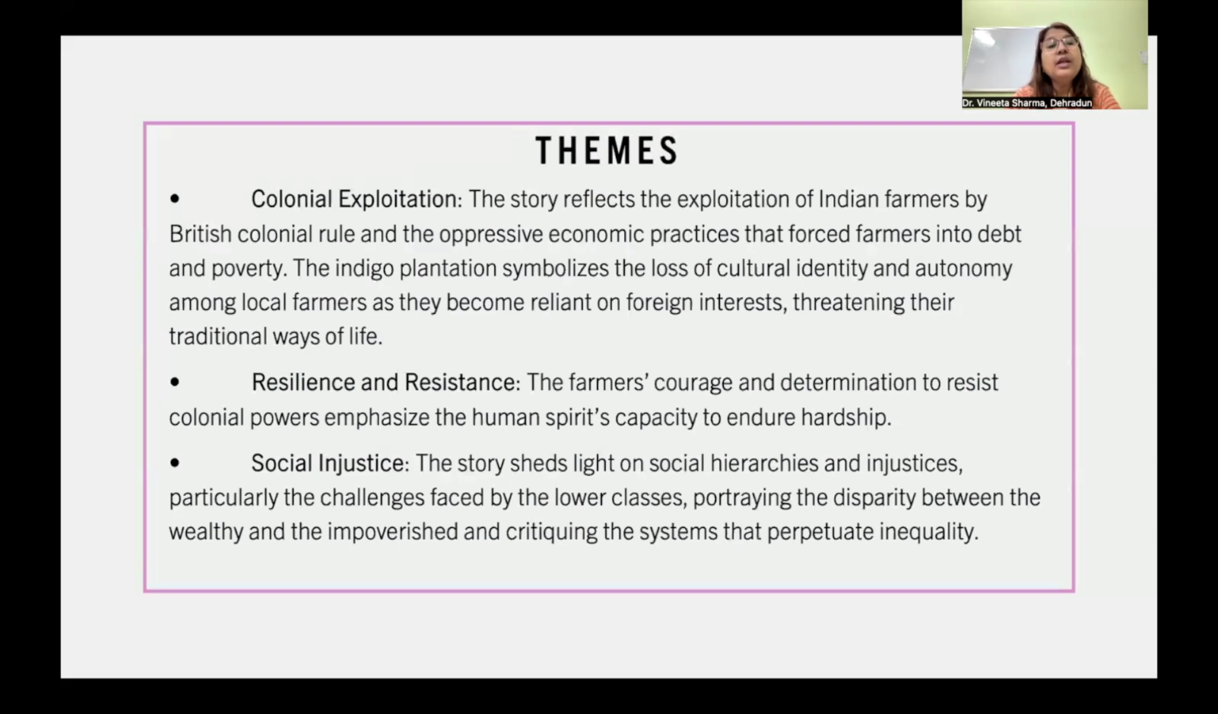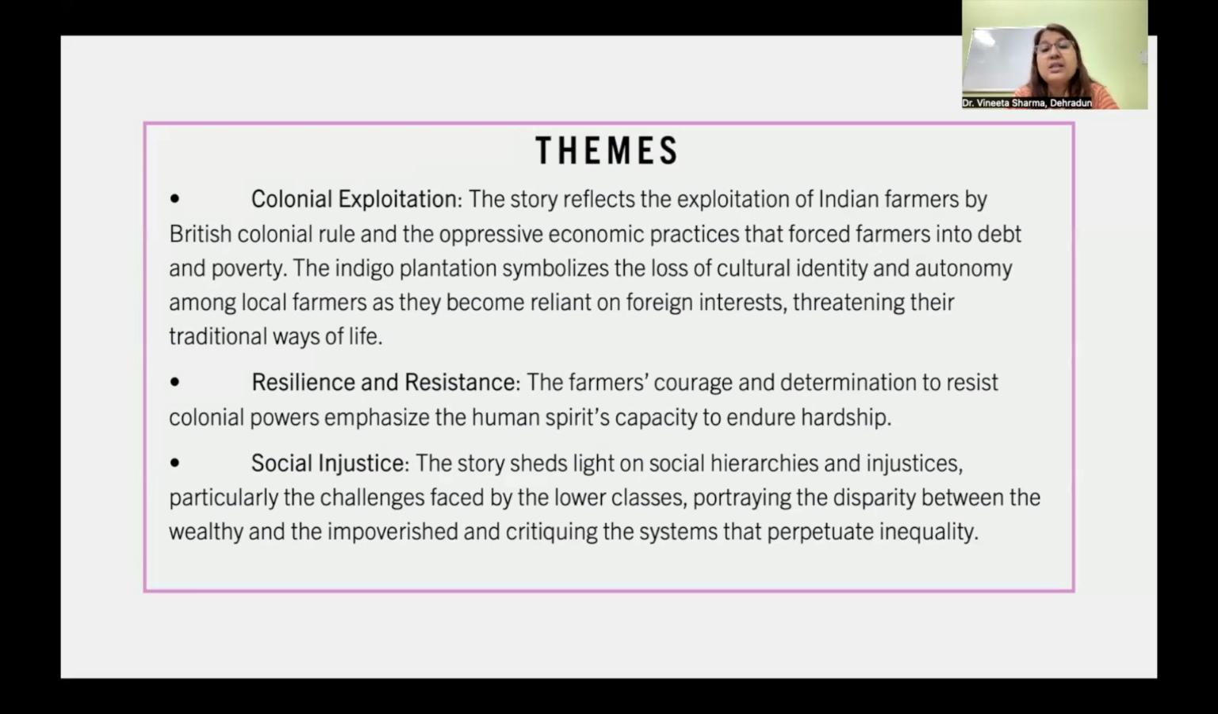First is colonial exploitation. The story reflects the exploitation of Indian farmers by British colonial rule and the oppressive economic practices that forced farmers into debt and poverty. The indigo plantation symbolizes the loss of cultural identity and autonomy among local farmers as they become reliant on foreign interests, threatening their traditional ways of life.